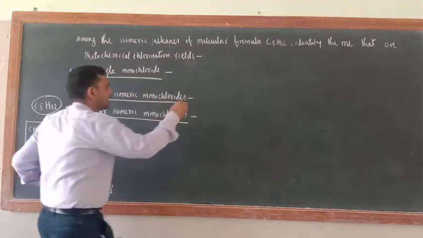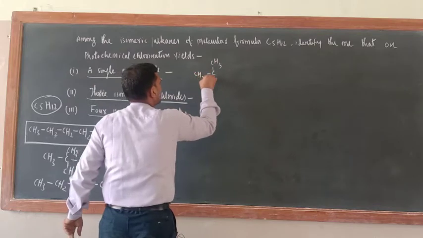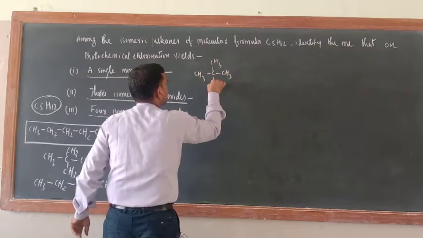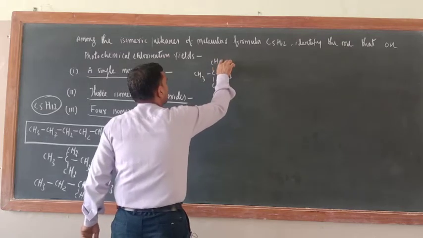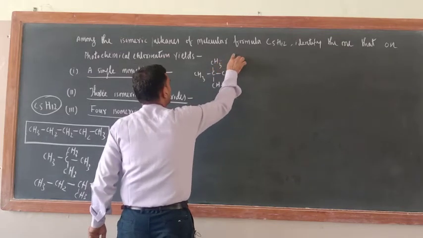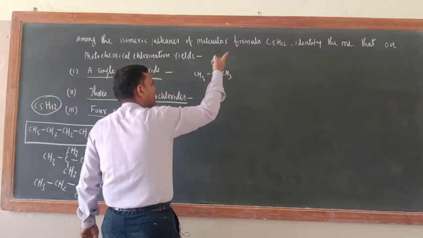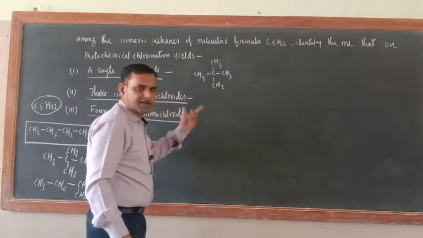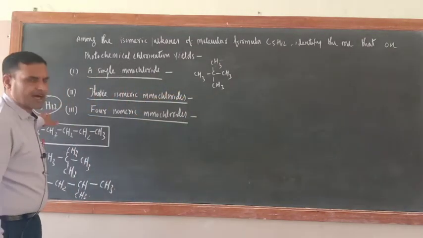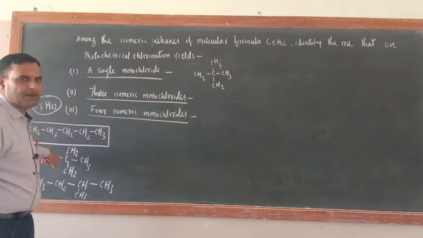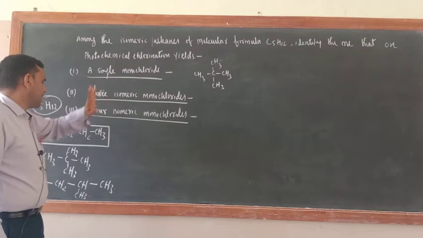You can check. Just see, CH3, CH3, CH3 here, also CH3. Now suppose you are replacing one hydrogen and putting Cl here. So what would be there? This one, this one, this one, all will be the same, only one, correct? So this isomeric form of C5H12 will give a single monochloride.